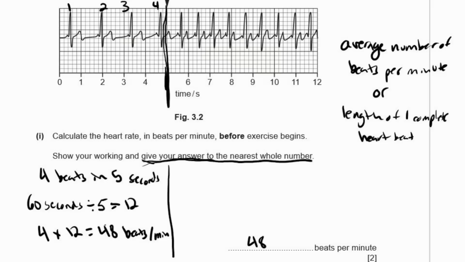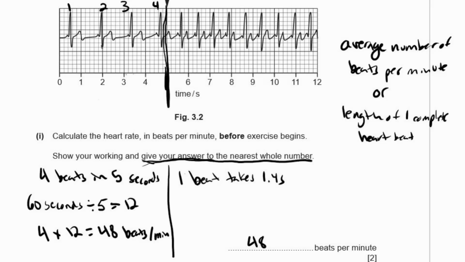Nice and easy. The other method of doing this is you could say the length of one complete heartbeat. Let's look at this one. If we look at this point down here, between here and here, that takes 1.4 seconds. So one beat takes 1.4 seconds.